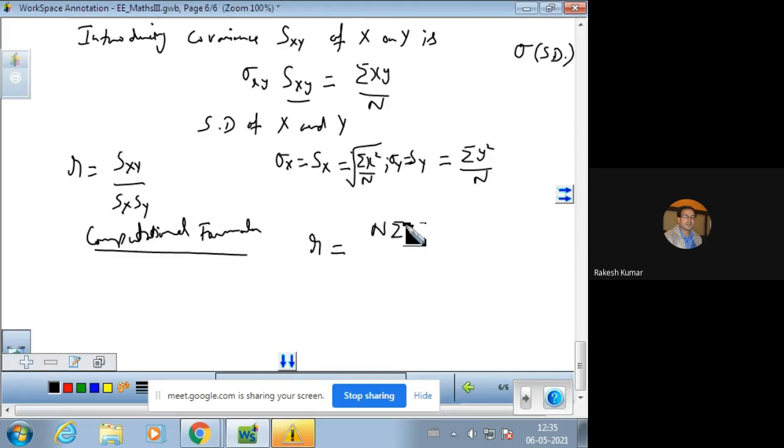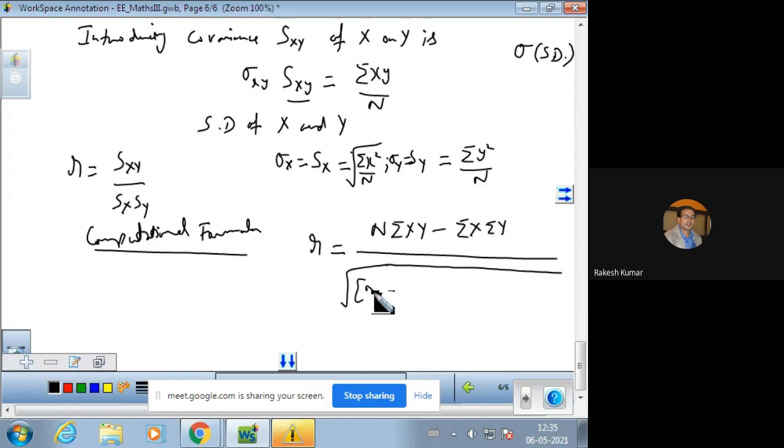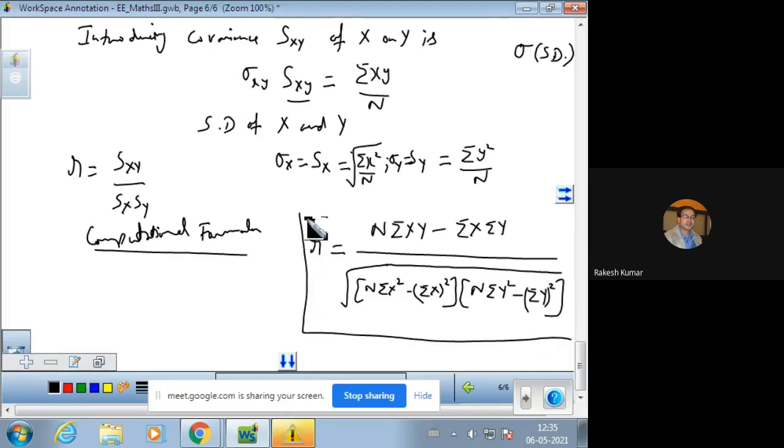That is capital N sigma xy minus sigma x sigma y divided by square root, that is n sigma x square minus sigma x whole square. Keep these terms in the bracket, and second, similarly capital N sigma y square minus sigma y whole square. So this is the formula for calculating Karl Pearson coefficient of correlation.